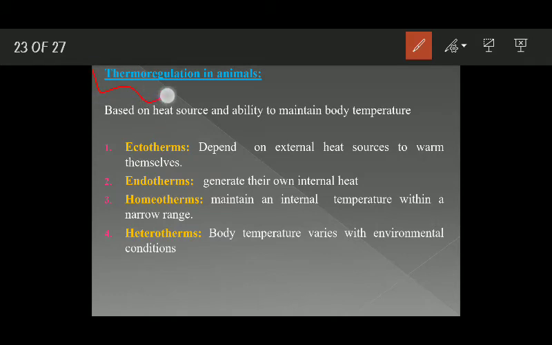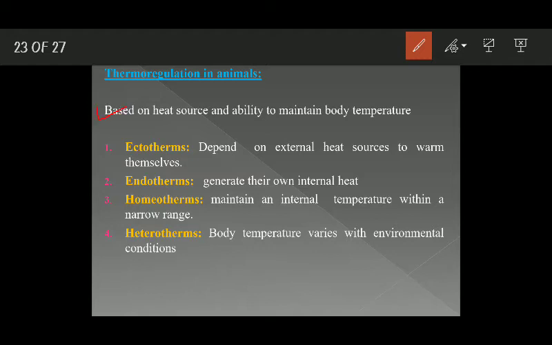We will continue with the temperature, and today we'll talk about thermoregulation. Then we will discuss Bergman's rule and Allen's rule. First of all, thermoregulation. Thermoregulation is the ability of an organism to maintain a constant body temperature, or you can say an optimum body temperature, by physiological and behavioral means.